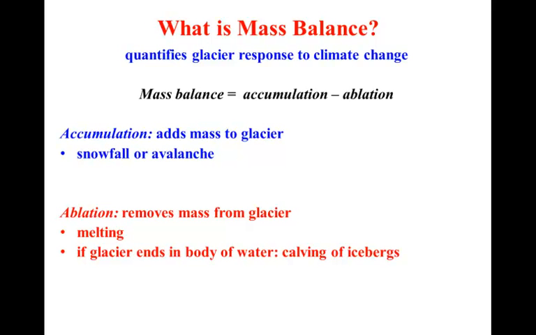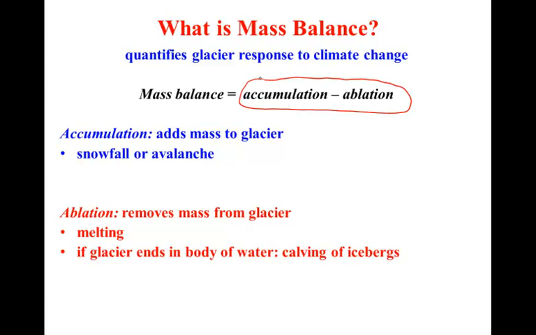In this week's lab, we're going to investigate the extent to which glaciers are good indicators of climate change. The calculation of glacier mass balance allows us to quantify how a glacier is reacting to climate change, a change in temperature, change in precipitation, or both. Now, glacier mass balance is simply the difference between accumulation and ablation.